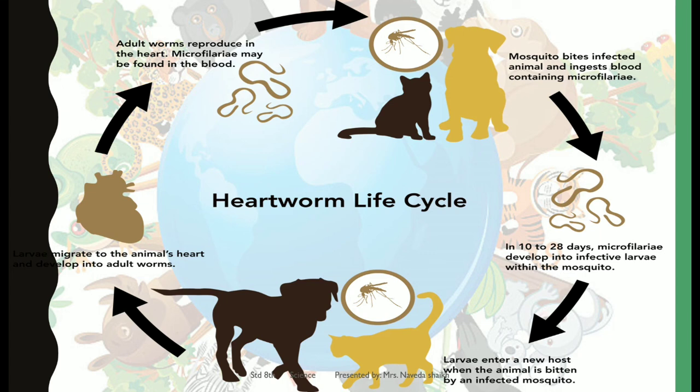It multiplies in the body of the mosquito, and then when this mosquito bites a healthy animal like, say, a cat or a dog, this organism gets transferred into the healthy animal. And it migrates into the heart of the animal and develops into adult worms. And this adult worm reproduces in the heart. You can imagine how painful it is for the animals. And again this cycle goes on.